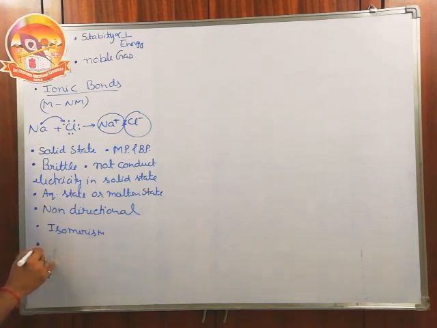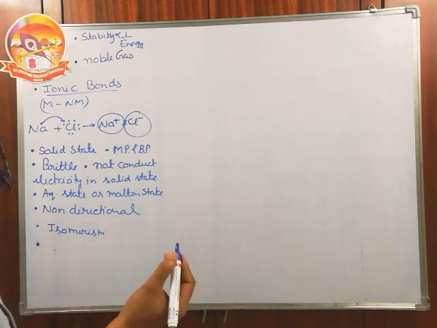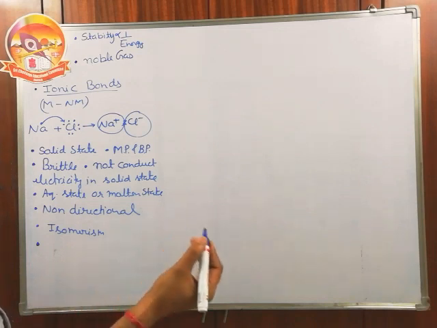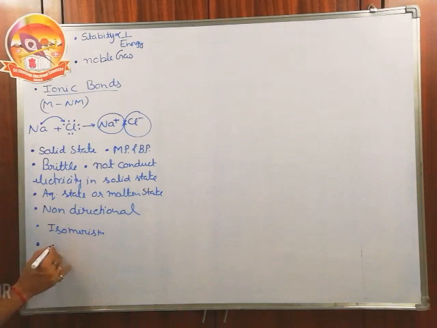Look, ionic compounds are polar compounds. Polar compounds are soluble in polar solvents like water and alcohol, but they are not soluble in non-polar solvents like benzene, CCl4, etc. When they are soluble in water, we have these two rules.